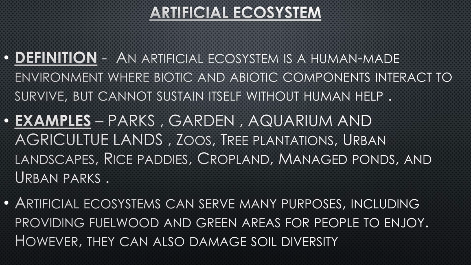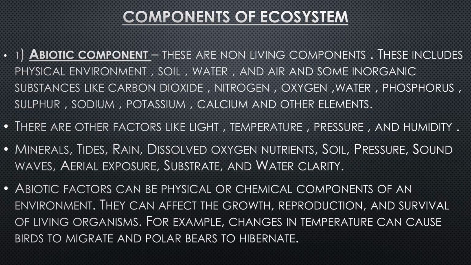Now we will discuss the components of an ecosystem. Number one is abiotic component. These are non-living components. These include the physical environment, soil, water and air, and some inorganic substances like carbon dioxide, nitrogen, oxygen, water, phosphorus, sulfur, sodium, potassium, calcium, and other elements.